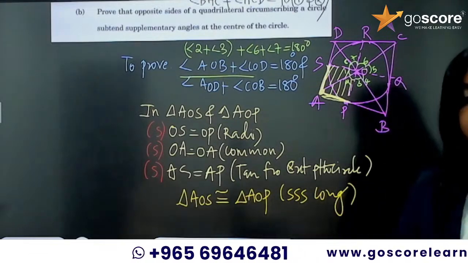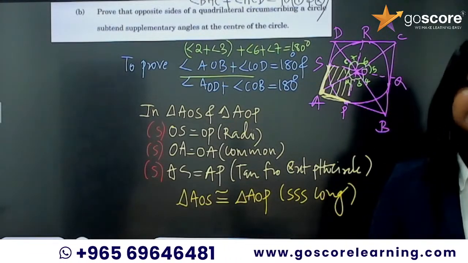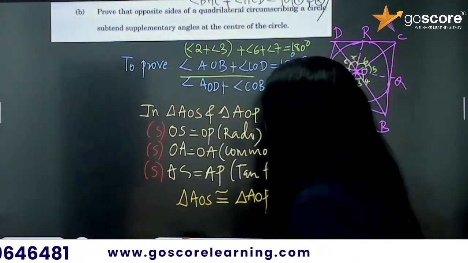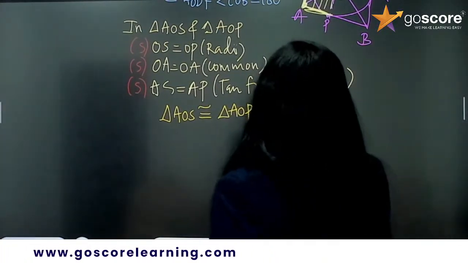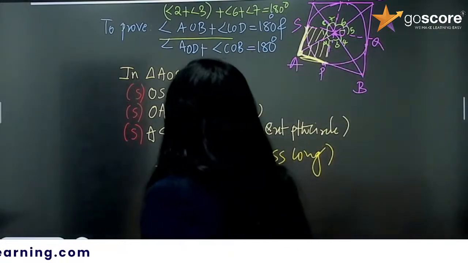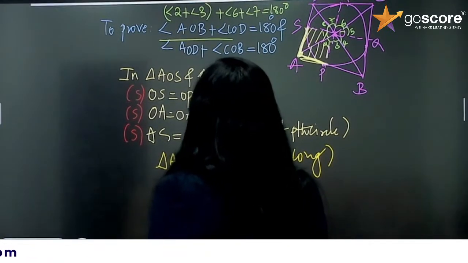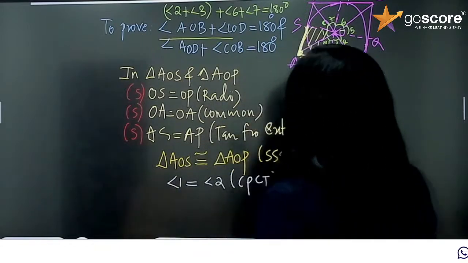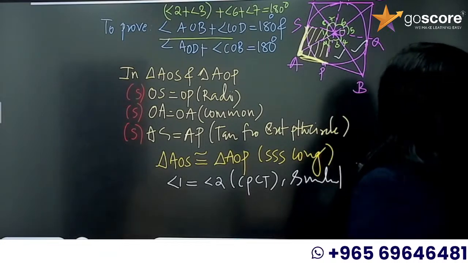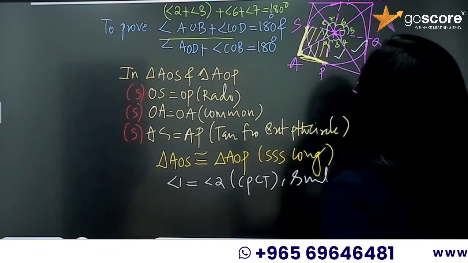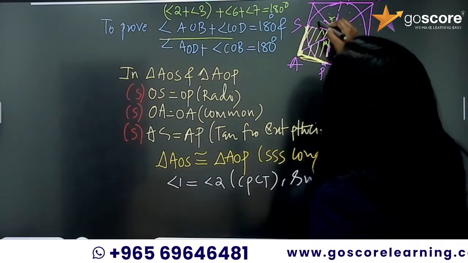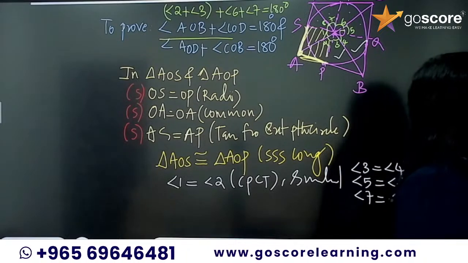When two triangles are congruent, we can say that their corresponding angles are equal and corresponding sides are equal. So we can write angle 1 is equal to angle 2, by CPCT. Similarly, when you take these two triangles, you can prove angle 3 equal to angle 4. When you take these two, you can prove angle 5 equal to angle 6. And when you take these two, angle 7 is equal to angle 8.